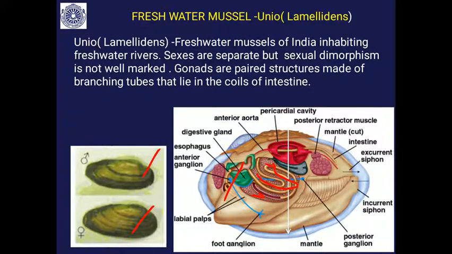You can see it in between the intestine tube. This is the gonad. In the case of male Unio, it is a testis. In the case of female Unio, it is called ovary. So they have almost the same structure. The genital duct is opening in the mantle cavity, and you can see the sperms are released through the exhalent siphon to the water.